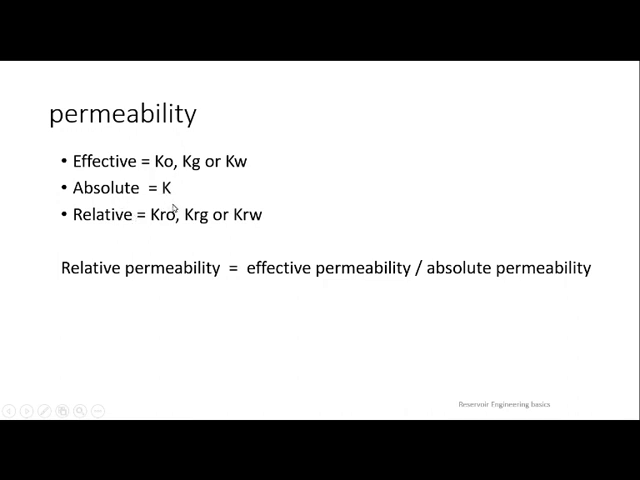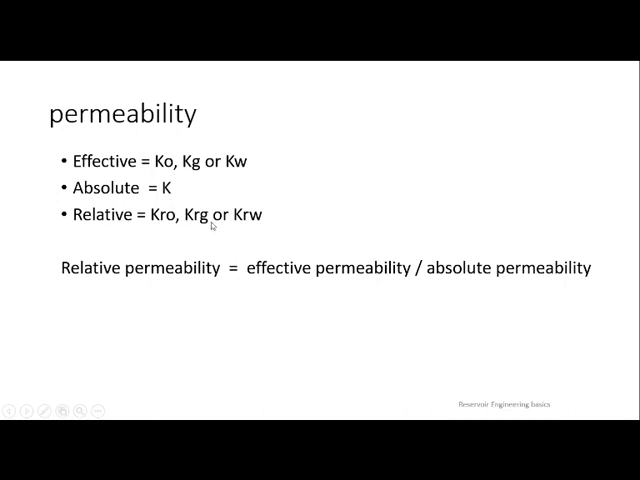Absolute means when there is no presence of any other fluid, what is the ability of a reservoir rock to allow only one fluid? Either it may be oil or gas or water. So your reservoir rock has a property to flow a fluid, but when it is flowing, there should be no other fluid. Means the saturation of fluid in that reservoir rock should be 100%. That is absolute permeability. It may be related to oil or gas or water.